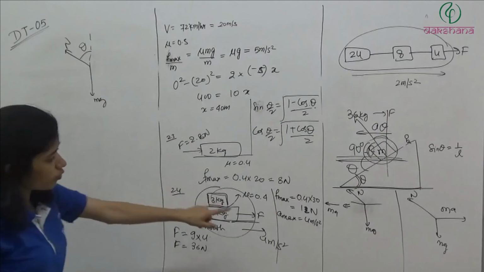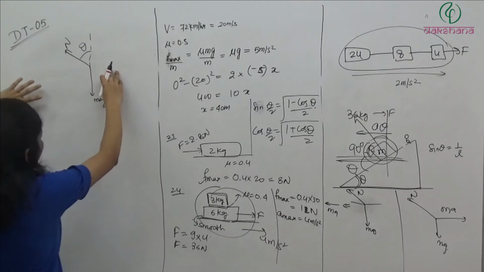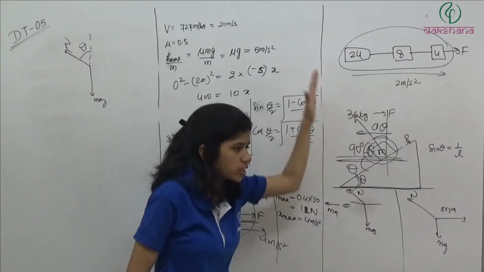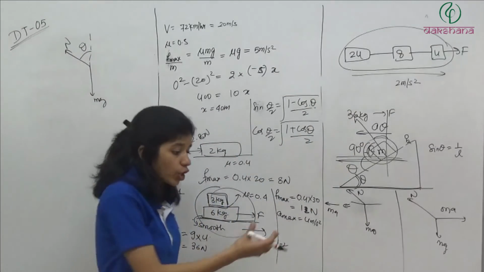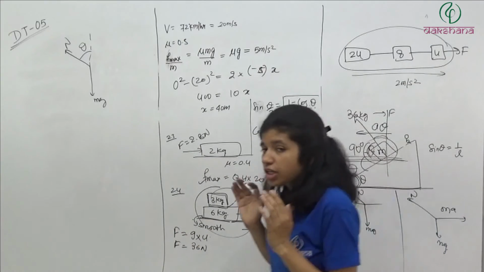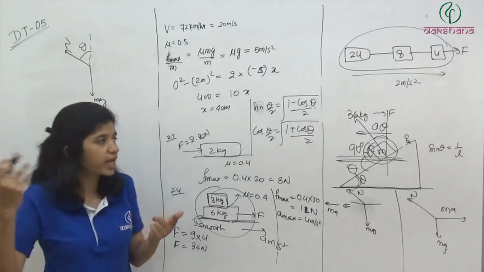So if you are doing from ground, what you will write? Net force in this direction is equal to ma, and net force in this direction is equal to 0. Because when you are observing from ground, you are just seeing that the small block is moving in this direction with a acceleration. Is it going up and down? No, it is moving in this direction with a acceleration.